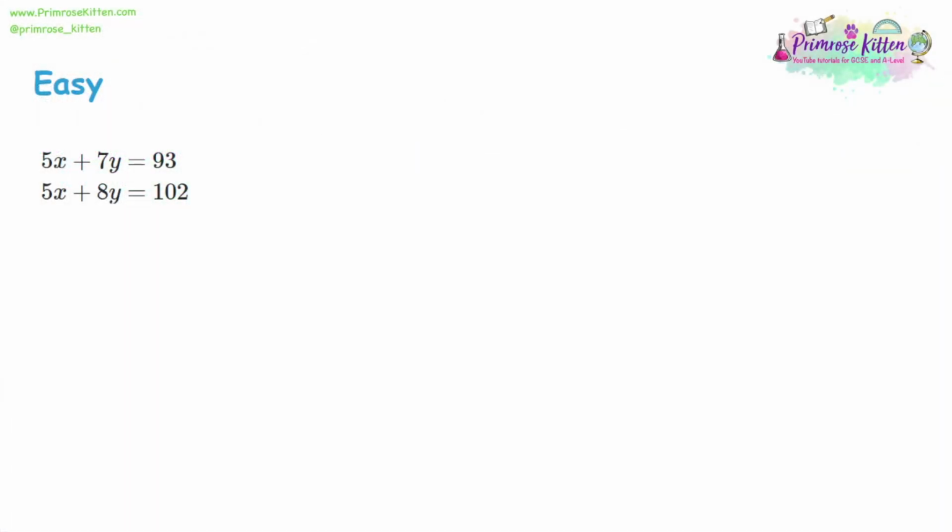With simultaneous equations, we can't use our normal equation solving methods because we have 2 variables. So our first job is to get rid of a variable. One trick is when you write these, write the largest numbers on top. So I'm actually going to flip around the order of the 2 equations we've been given.